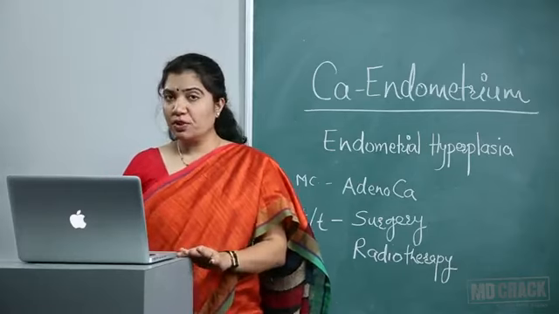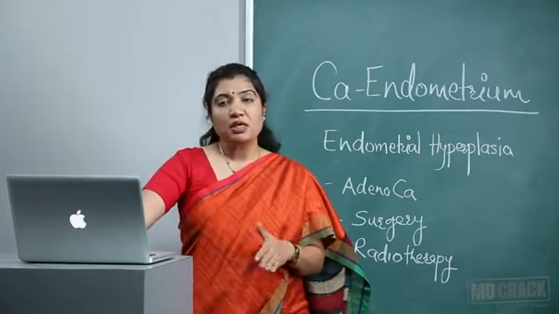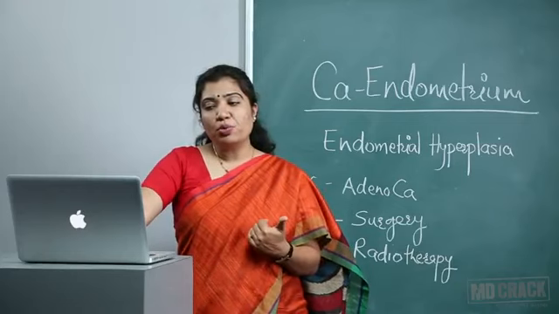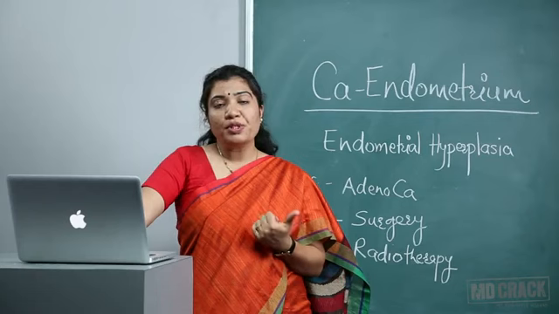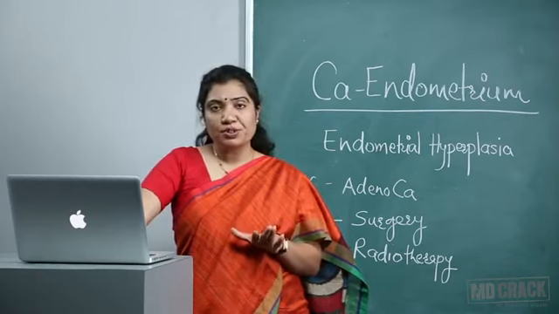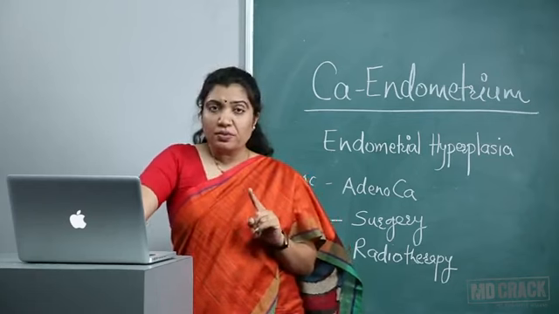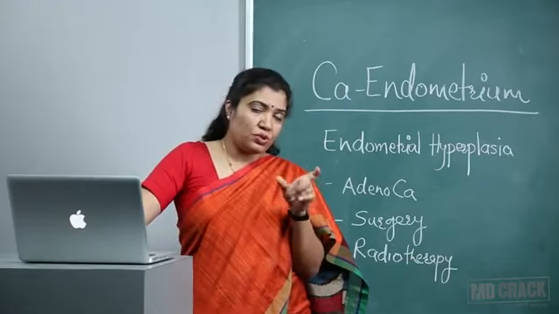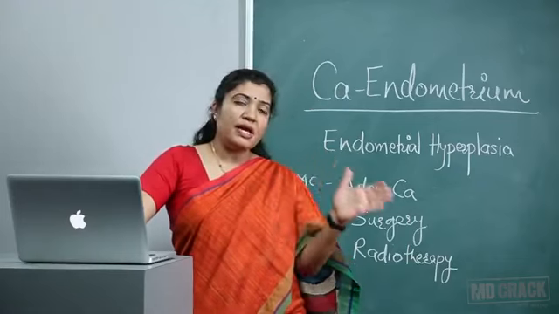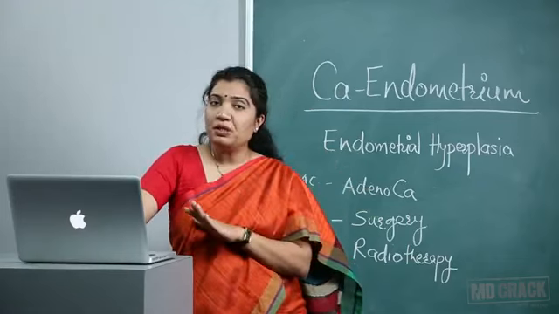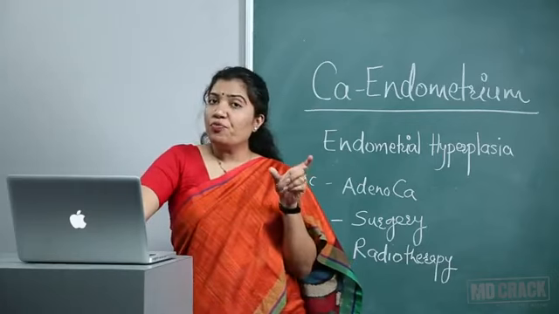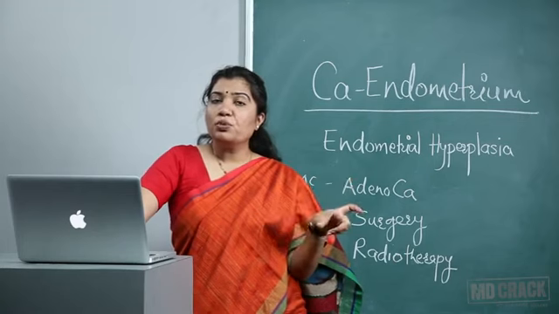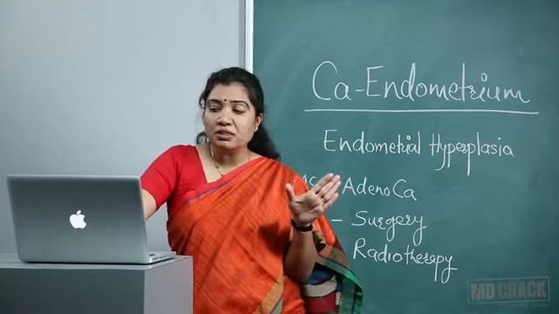Stage 4, the tumor has distant metastasis, involvement of bladder, bowel mucosa. Stage 4B, there is presence of intra-abdominal and inguinal nodes. Again remember, presence of inguinal nodes or enlargement of inguinal node directly puts the patient in 4B. Whereas, going back to the last slide, involvement of para-aortic and other pelvic nodes keeps the patient in 3C.